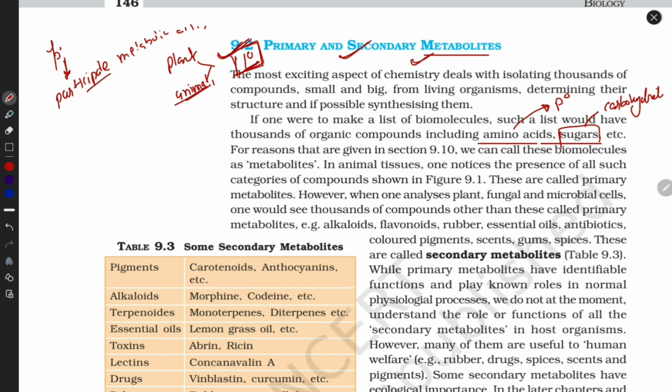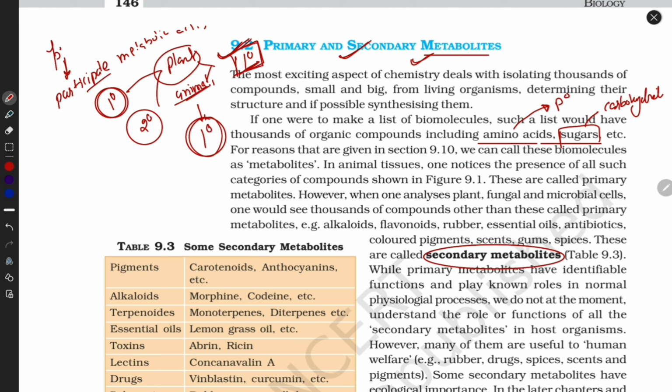And now, what are secondary metabolites? They are synthesized by plants. Primary and secondary metabolites are both present in plants. Animals also contain metabolites, but primary metabolites in both organisms are compulsory for the body. Secondary metabolites are also produced by living organisms, but they are not compulsory and not very useful for the plant. Plants release secondary metabolites in the form of alkaloids, flavonoids, rubber, gums, spices, scents, and colorful pigments.